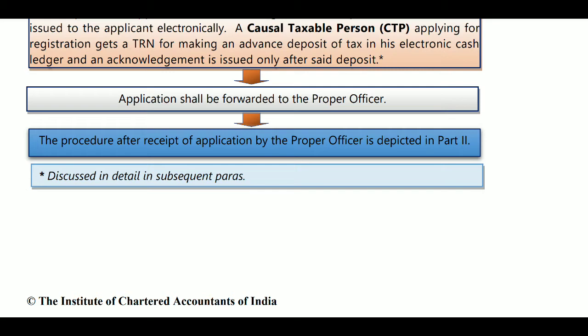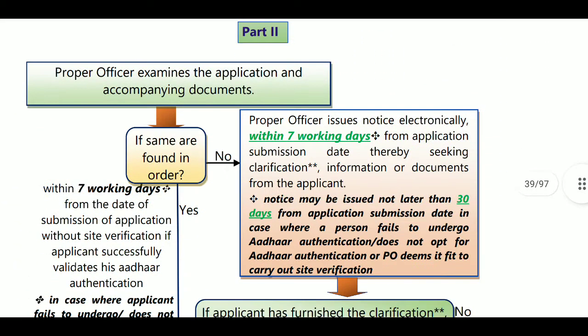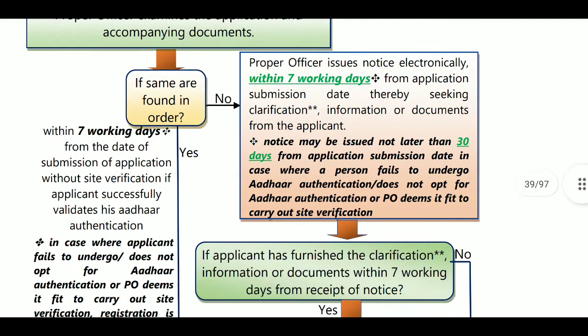What can the proper officer do? The proper officer examines the applications and accompanying documents. Whatever information and attachments we provide in Part B will be verified by the proper officer. If the same is found in order, if you have provided all information correctly, within 7 working days from the date of submission of the application, without site verification, if Aadhaar authentication is done successfully, then you will get the GST registration.